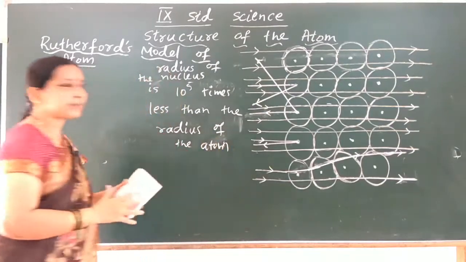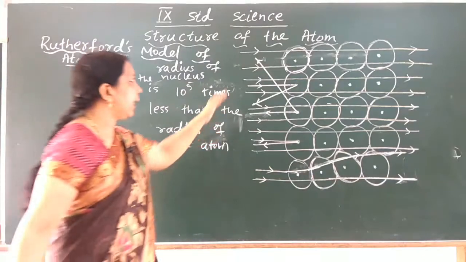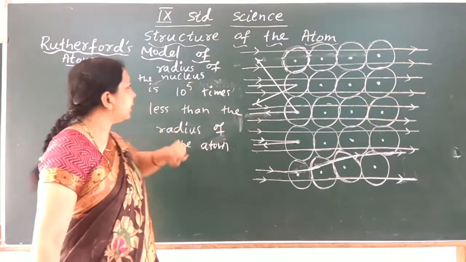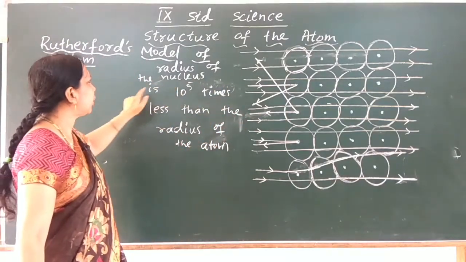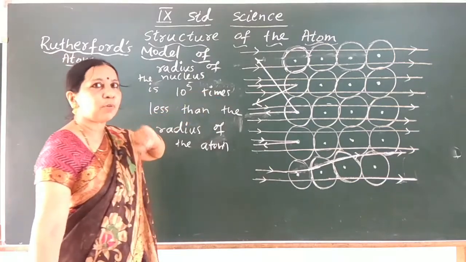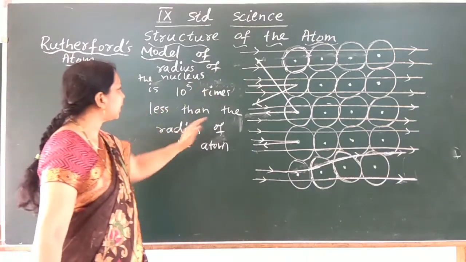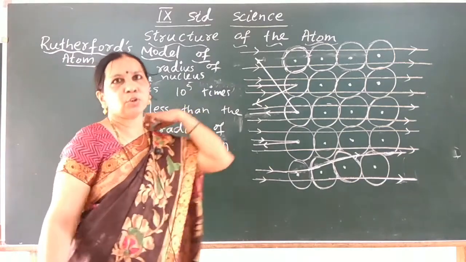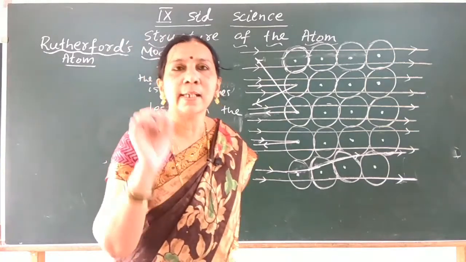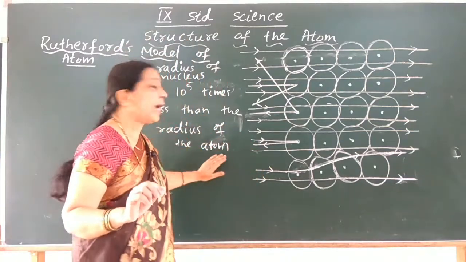So, based on his experiments and conclusions, he calculated that the radius of the nucleus is 10 to the power 5 times less than the radius of the atom. So the nucleus is very small compared to the size of the atom.